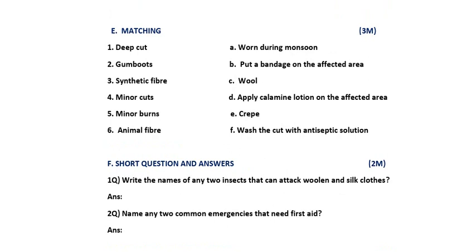First one is what? Deep cut. Deep cut means not just a little cut, it is cut more, deeply. So what is the answer? When it is cut deeply, what did I ask you to do? We should put a bandage on the affected area. Where it is cut deeply, we need to tie a bandage. So first answer is what? B. I am writing B here. Next one, 2 is what? Gumboots. Gumboots means, as I told, like shoes.